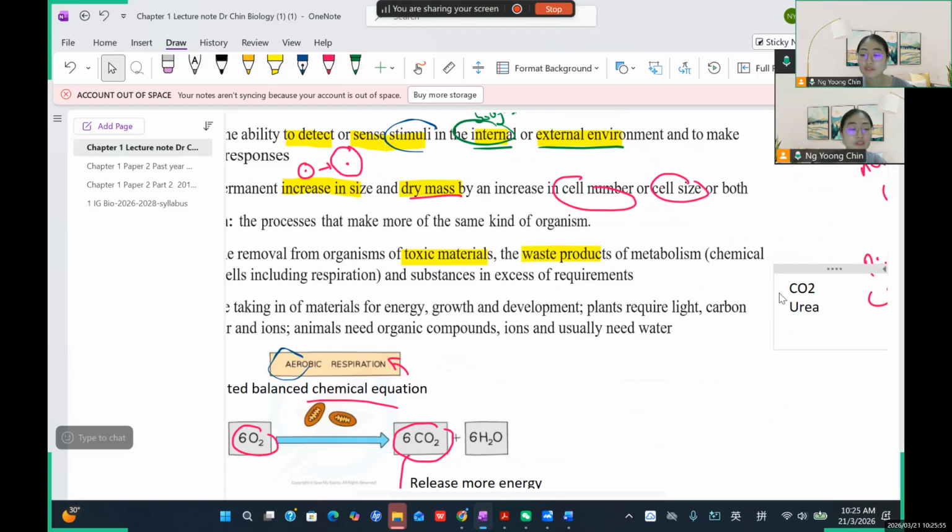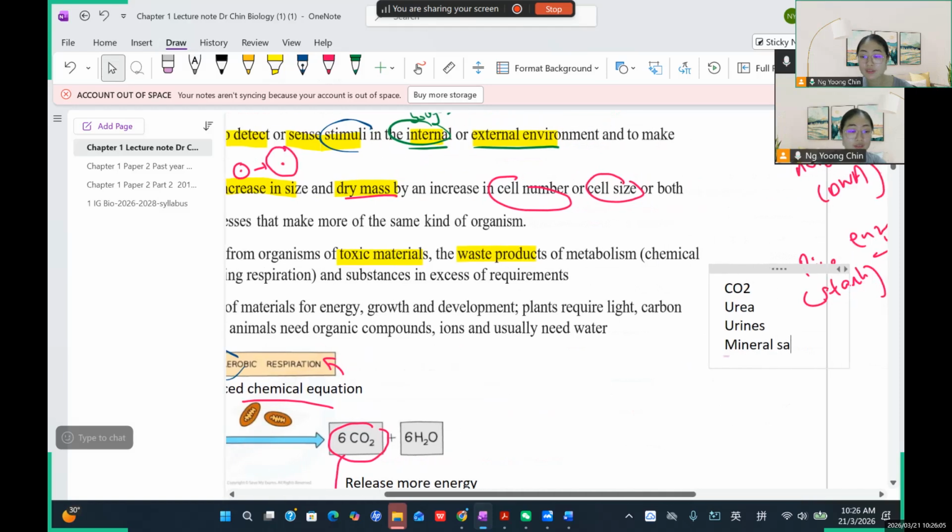Urea is a result of protein metabolism. Urea, 尿素. Urea is in the urine. And then you have mineral salt. 就是说身体会排出多余的盐分, your body will excrete the excess salt, maybe by sweating, and also feces. So those are the waste products.